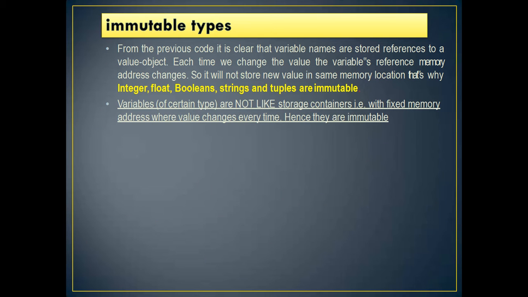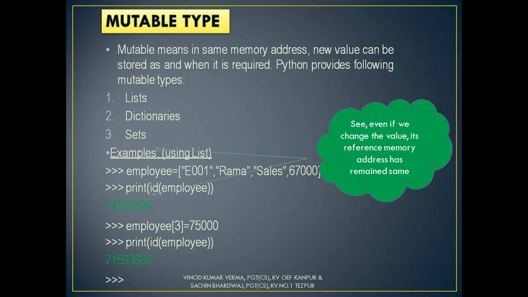From the previous code, it is clear that variable names are stored references to a value object. Each time we change the value, the variable's reference memory address also changes. So it will not store the new value in the same memory location. That is why integer, float, boolean, strings and tuples are immutable. Variables of these types are not like storage containers with a fixed memory address where the value changes every time. Hence they are immutable. Okay, understood the concept of immutable, right?